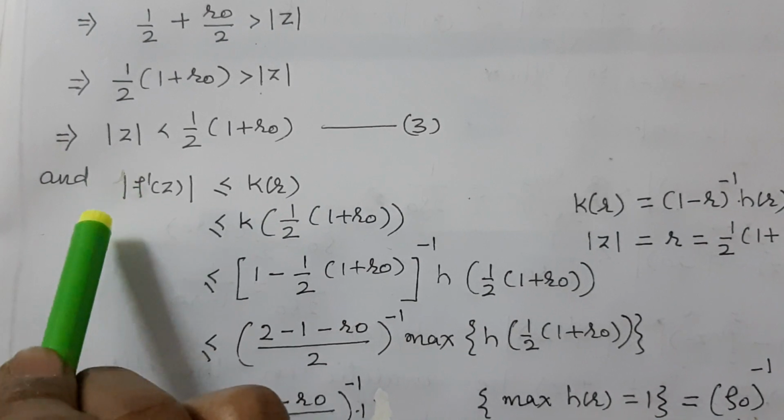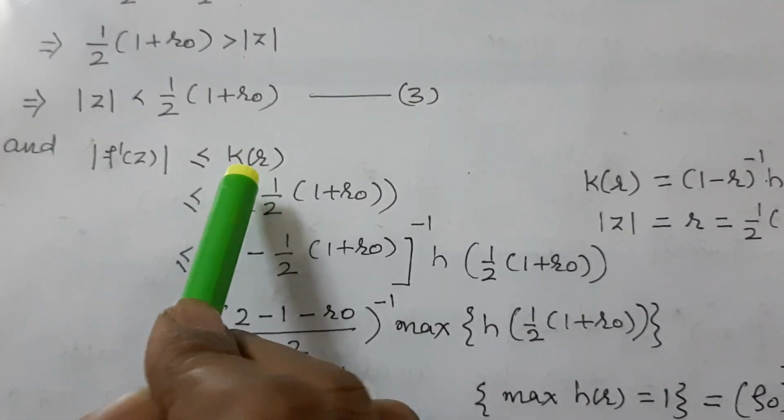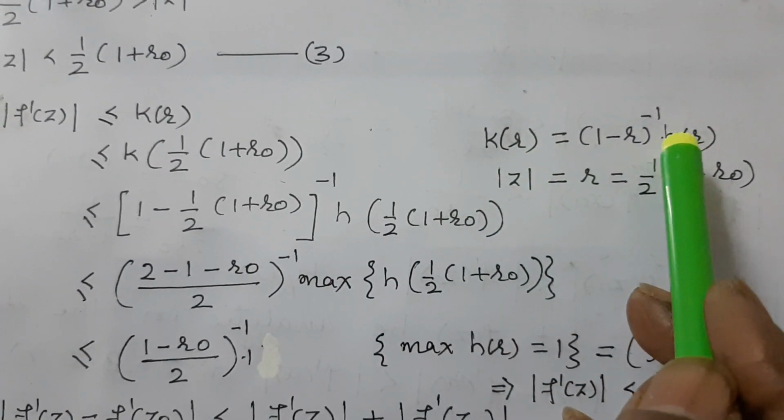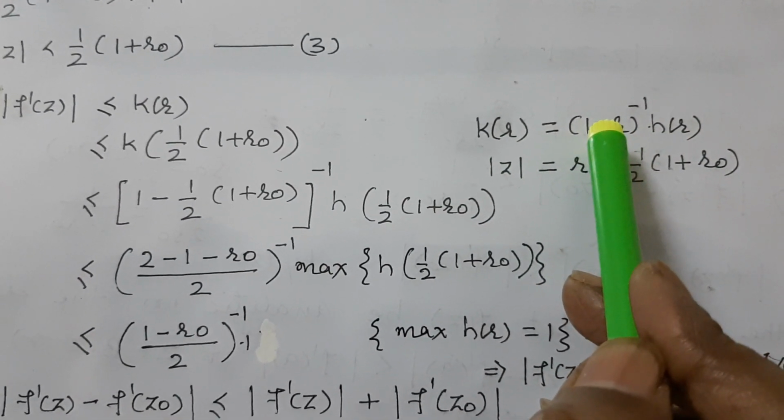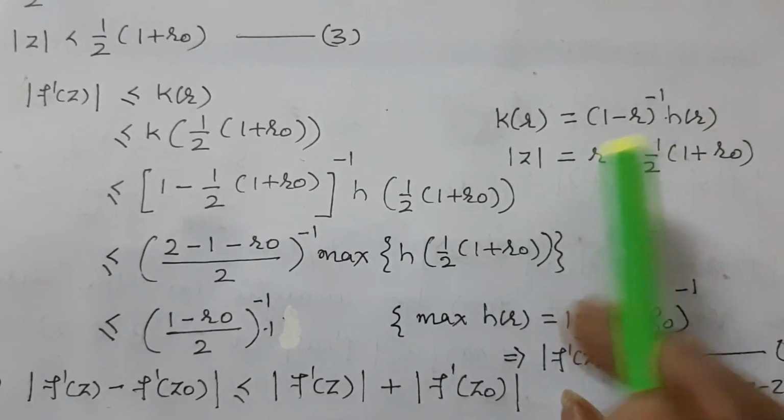Now |f'(z)| is less than or equal to k(r). Here k(r) = h(r)/(1 - r), or we can say (1 - r)^(-1) h(r), and |z| = r = (1 + r0)/2.